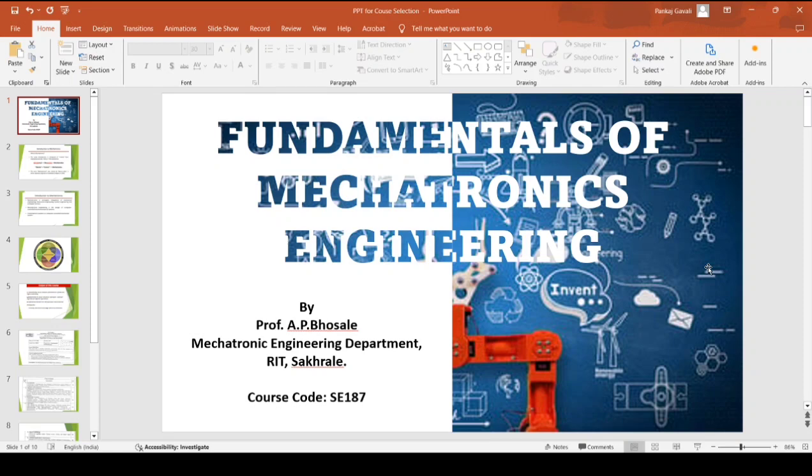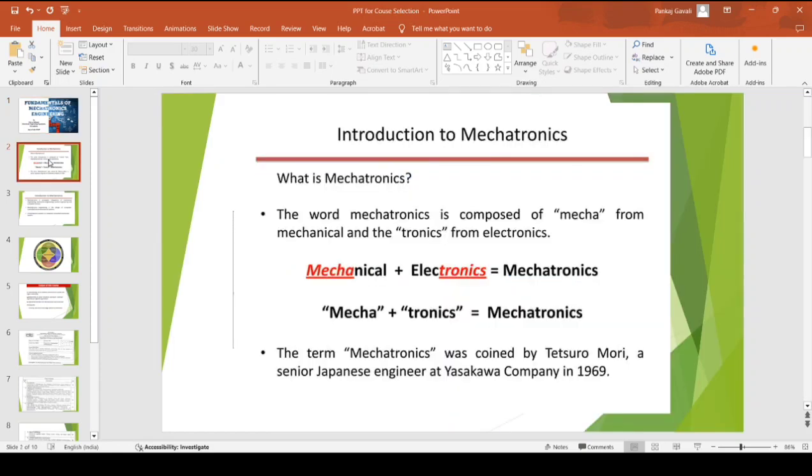As I said before, the course offered by the Mechatronics Engineering Department is Fundamentals of Mechatronics Engineering, and the course code for the same is SE187. So let us proceed with the basics of mechatronics. Then we will see what the course contents and course outcomes are, the structure of lectures and practicals, and finally the examination structure. So let us start with the basics of mechatronics engineering.